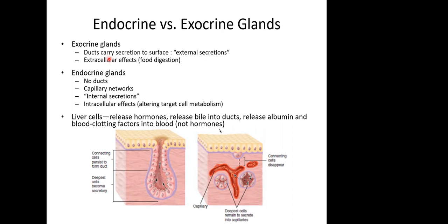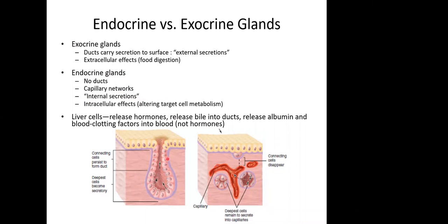It's important to know this distinction, and that is the difference between endocrine and exocrine glands. The difference between exocrine glands and endocrine glands is shown here. Endocrine glands, the secretion of an endocrine organ is directly into the bloodstream. All of these organs are vascular, meaning they have a capillary network which is throughout the organ.